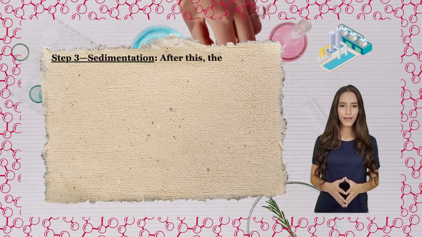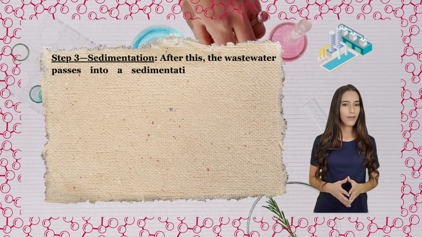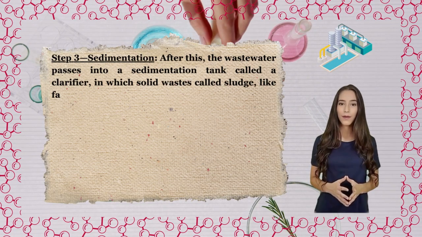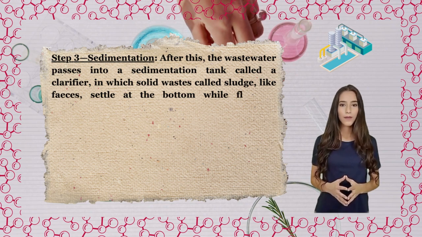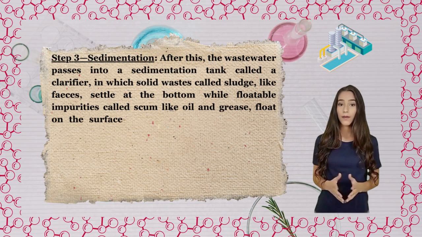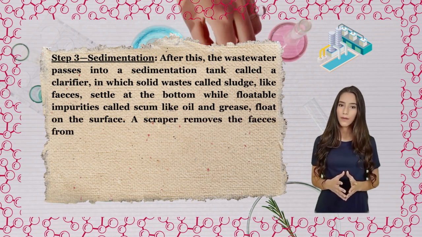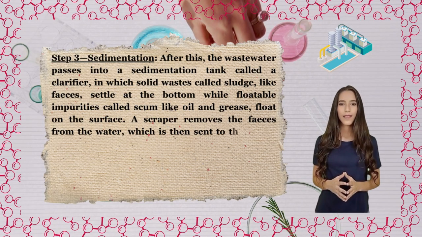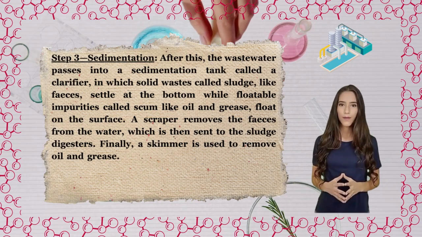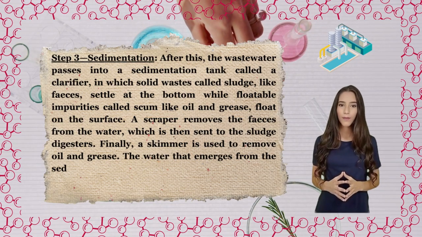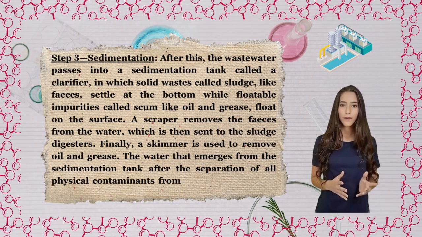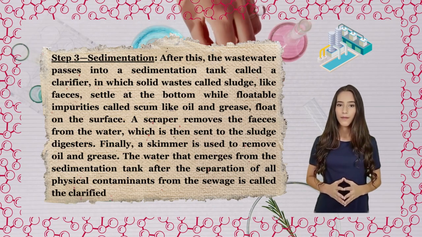Step 3. Sedimentation. After this, the wastewater passes into a sedimentation tank called a clarifier, in which solid wastes called sludge, like feces, settle at the bottom while floatable impurities called scum like oil and grease float on the surface. A scraper removes the feces from the water, which is then sent to the sludge digesters. Finally, a skimmer is used to remove oil and grease. The water that emerges from the sedimentation tank after the separation of all physical contaminants from the sewage is called the clarified water.